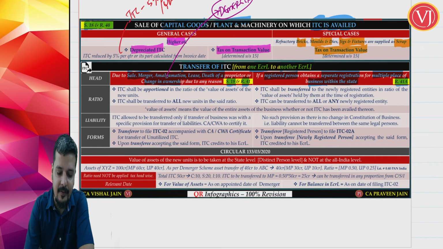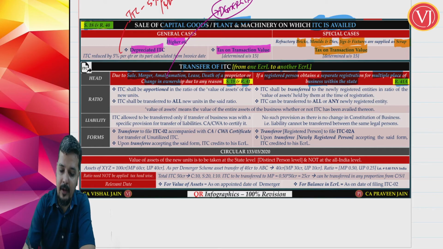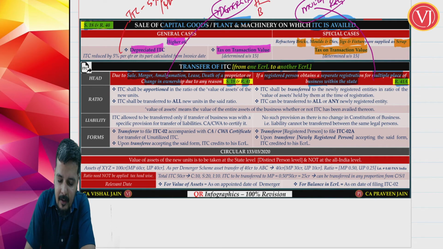Now let us see the differences. Now focus only on demerger and multiple registration. Demerger, you are talking about a scenario where A Limited is now divided into B Limited and C Limited.